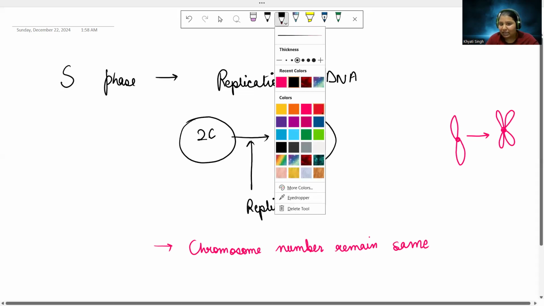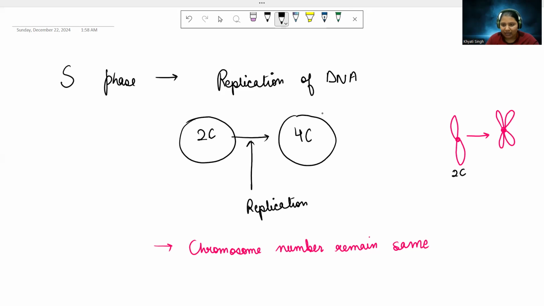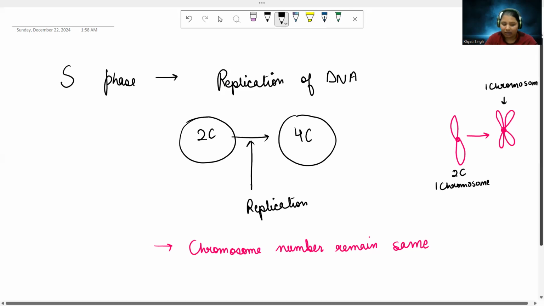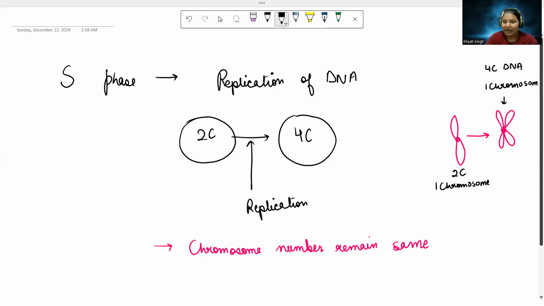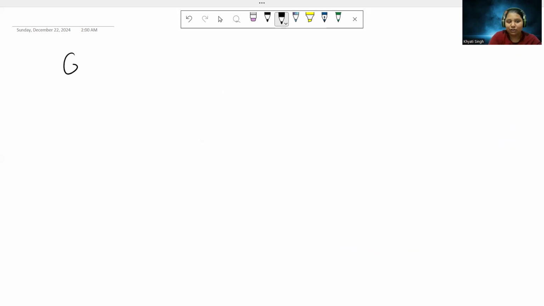This one is one chromosome with 2C amount of DNA. And this one is again one chromosome with 4C DNA.